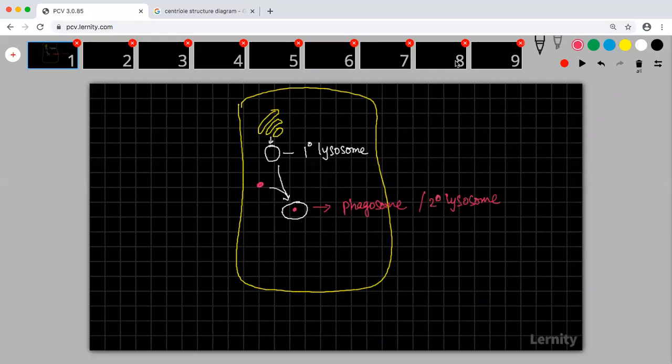Okay. The next thing is, after some time you will see that this particular lysosome would have digested that material into smaller structures. Along with those smaller structures, whatever is required will be taken inside, absorbed.